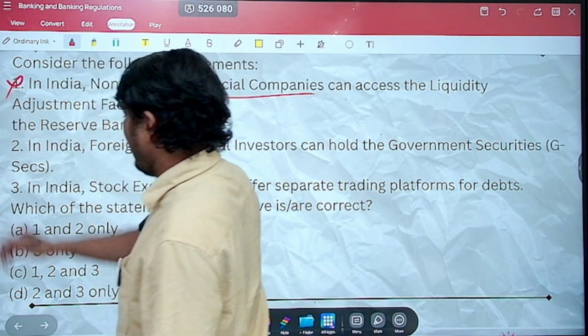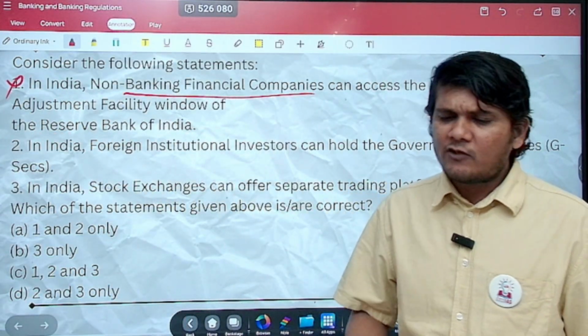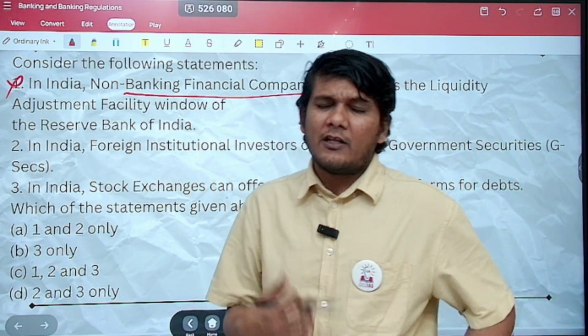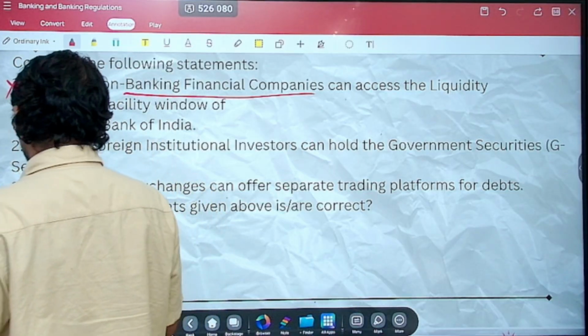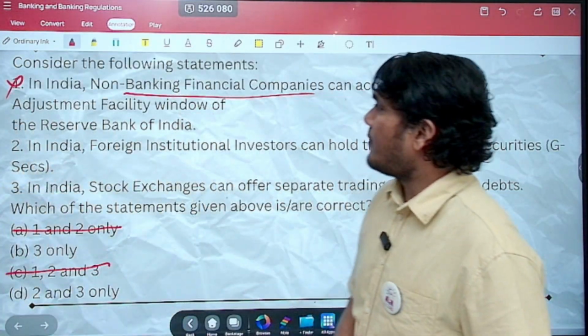This is incorrect. Why is this incorrect? It is for the scheduled commercial. It is for the commercial banks in general as such. So statement 1 is wrong. Let's look at statement 2.